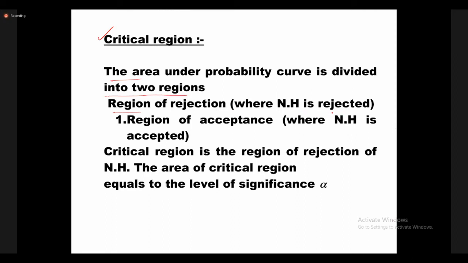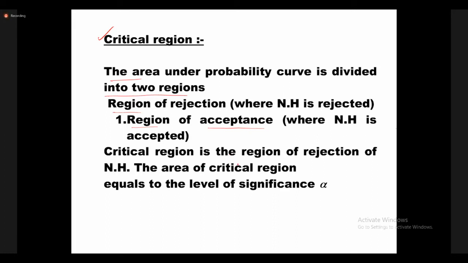And the region of acceptance, where the null hypothesis is accepted.